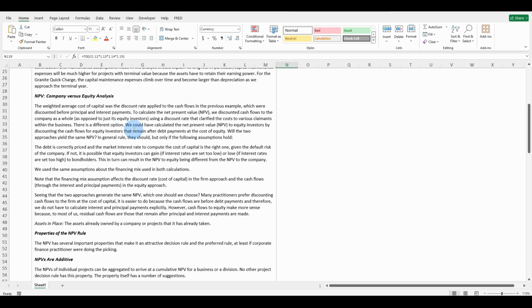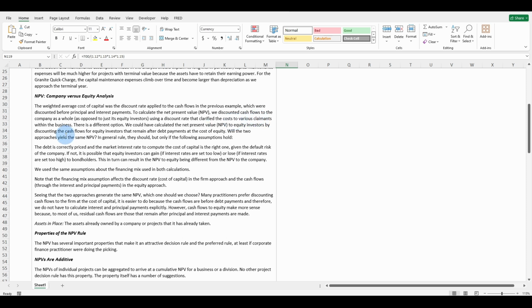Net present value, company versus equity analysis. The weighted average cost of capital was the discount rate applied to the cash flows in the previous example, which were discounted before principal and interest payments. We discounted cash flows to the company as a whole as opposed to just its equity investors, using a discount rate that reflected the costs to various claimants within the business.